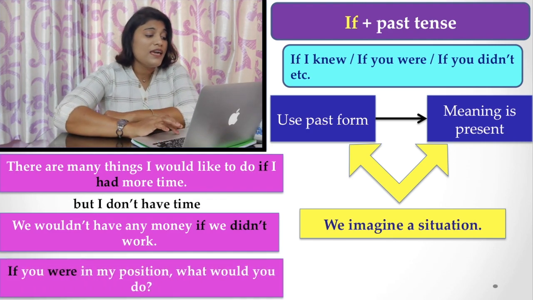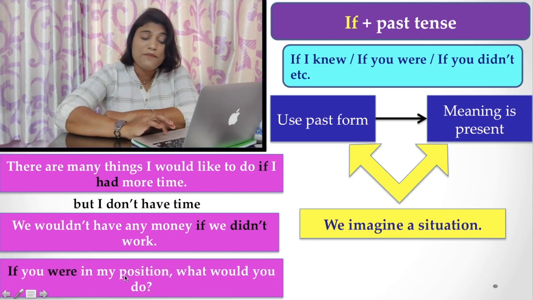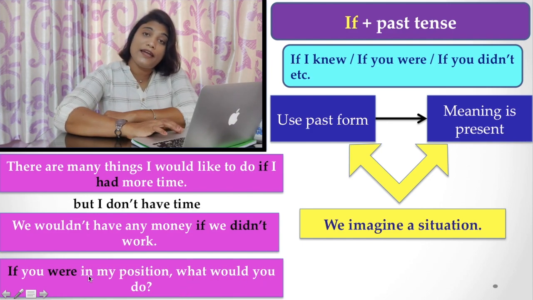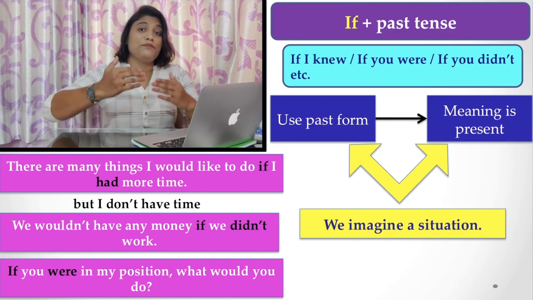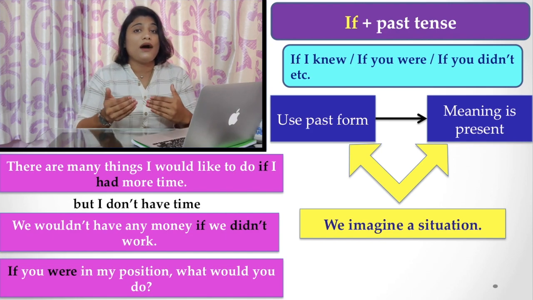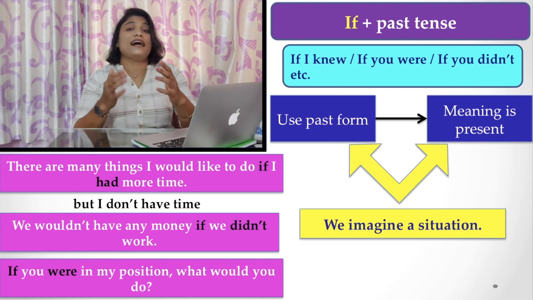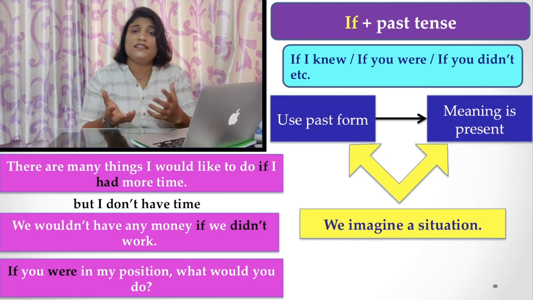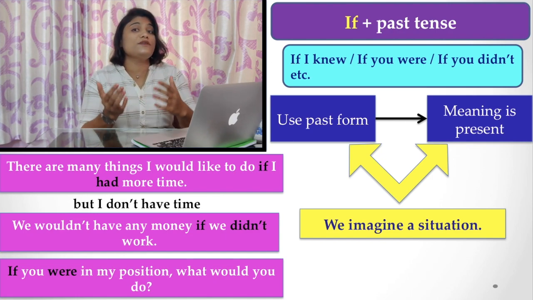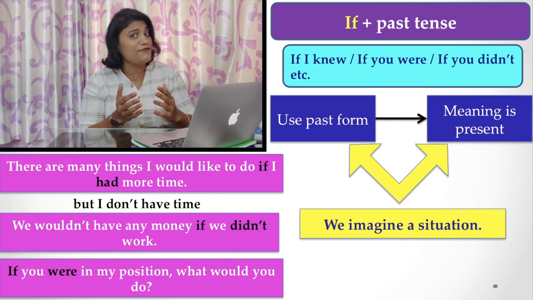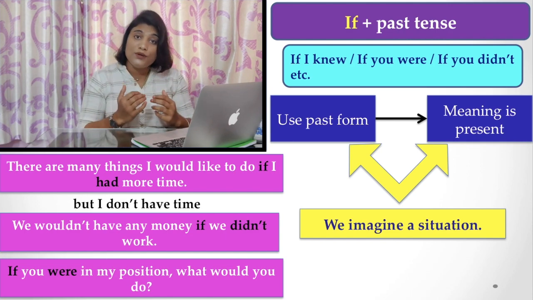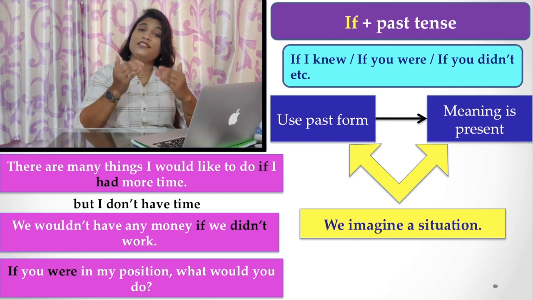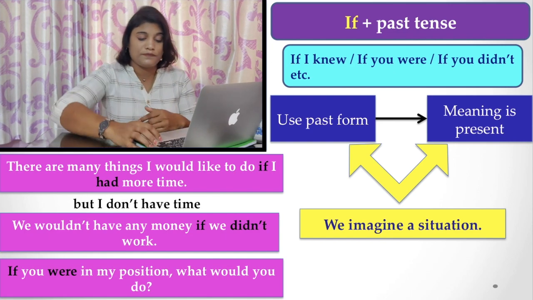More examples: "If you were in my position, what would you do?" Here also you find the same thing. "If you were in my position" is the present thing. I am talking about an imaginary action, that is, you are in my position, and the verb is of course the past form, or the second form of the verb, but the meaning is present. I am using the past form of the verb with the if clause in the present context.